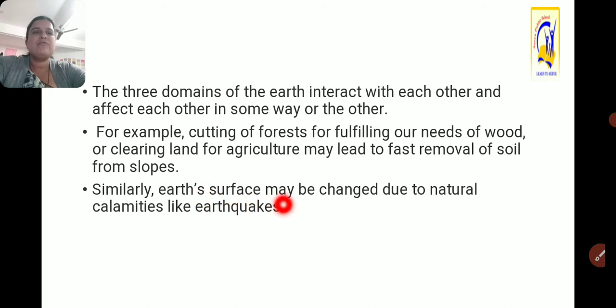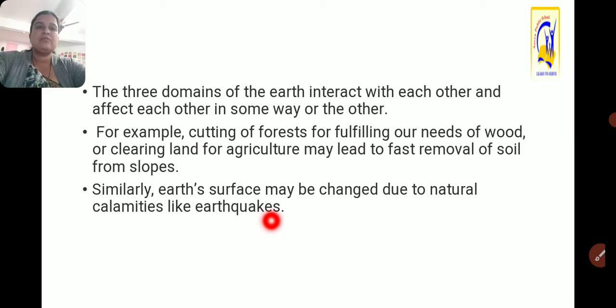Similarly, Earth's surface may be changed due to natural calamities like earthquakes, floods, tsunamis, or huge storms.